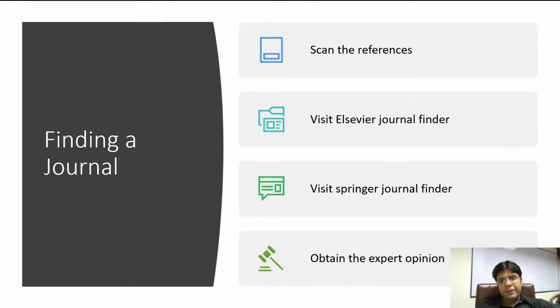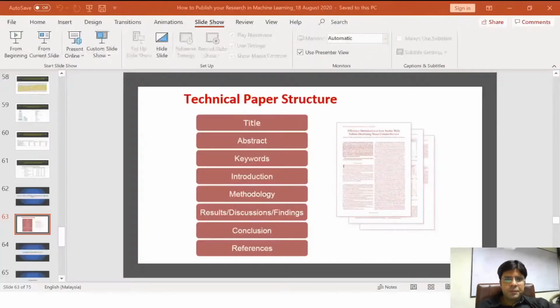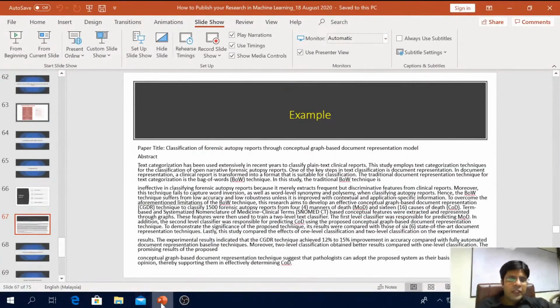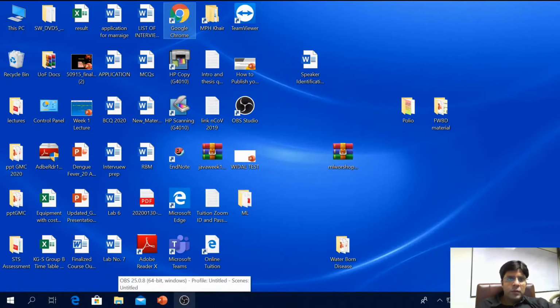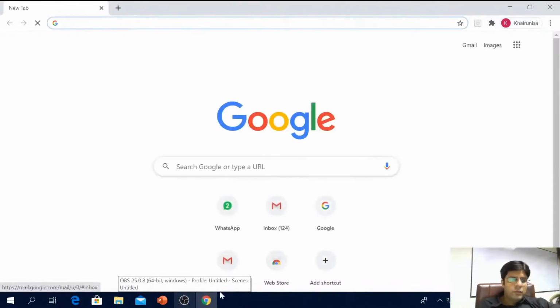And also you can get some opinion from an expert on submitting a paper to a journal. For example, if I want to find a journal for a paper I have just written, maybe I use a website.